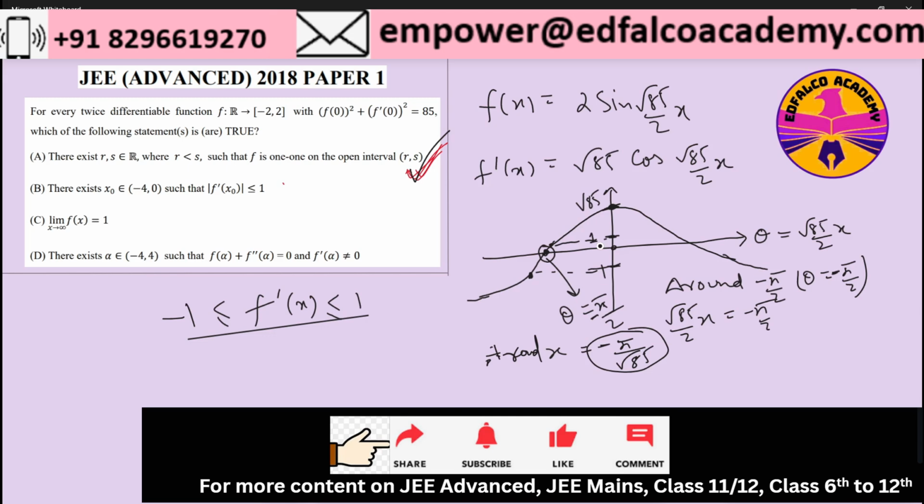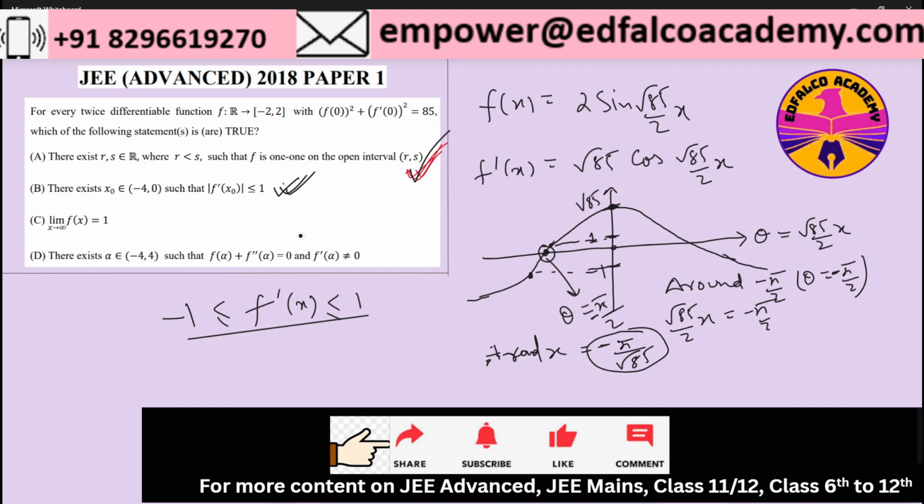So therefore, for this particular function which we have assumed, the value of f dash x will be in between -1 to 1, or the modulus of f dash x will be less than or equal to 1 in a value of x around minus pi by root 85, which is within the 0 comma -4 interval, right? So option B is looking correct from this perspective as well. We saw from both perspectives, the generic function as well as this assumed function, and both of them say that option B seems to be correct. So option B is also correct.